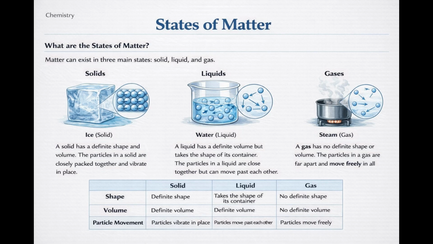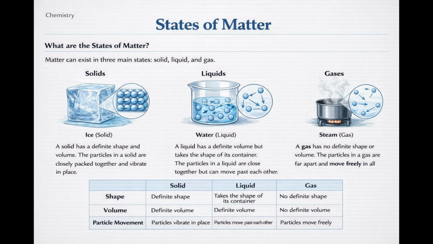In the liquid state, particles are less closely packed and the forces of attraction are weaker than in solids. The particles can move past one another, allowing liquids to flow. Liquids have a definite volume but no definite shape; they take the shape of their container. Examples include water, oil, and kerosene.